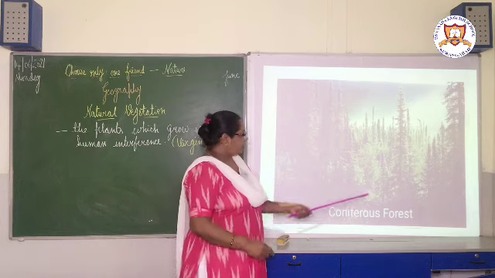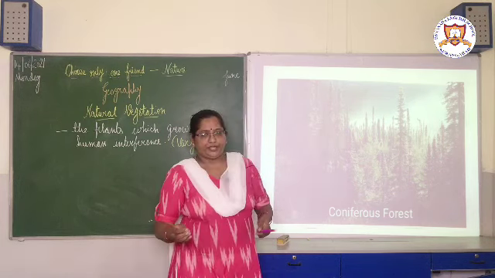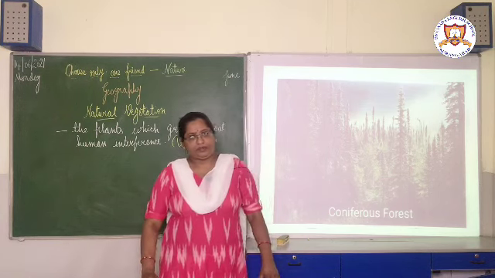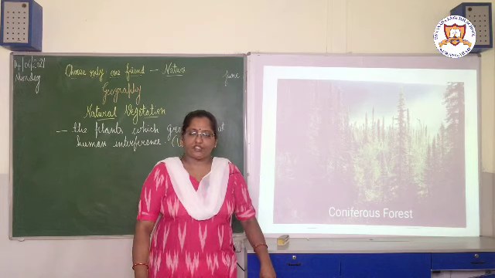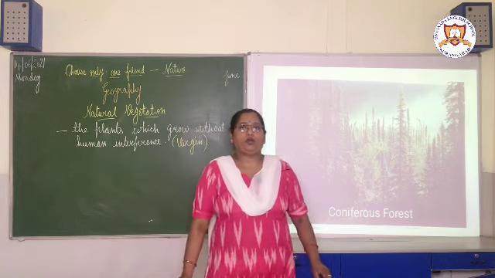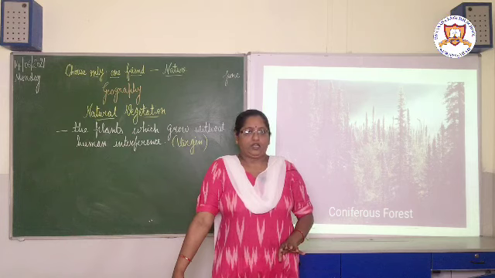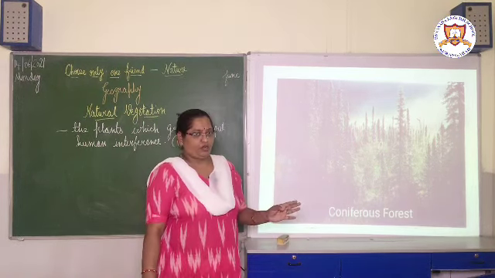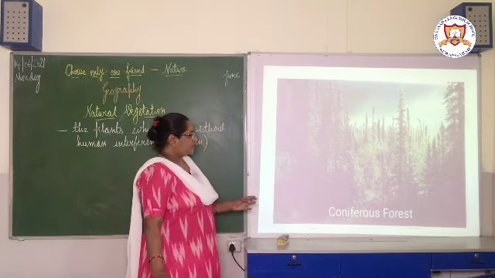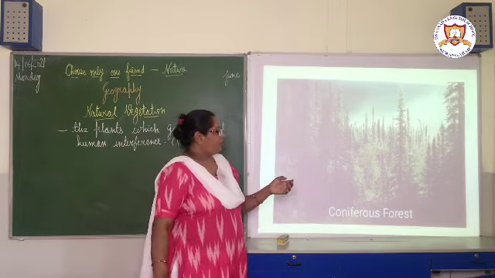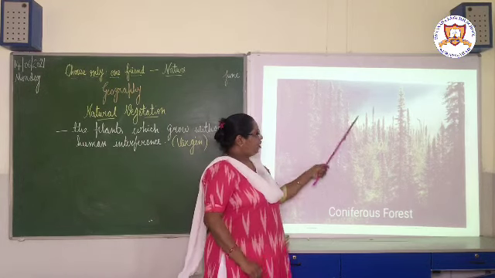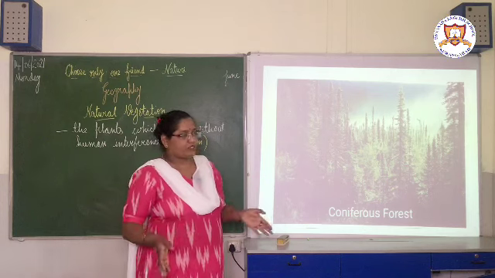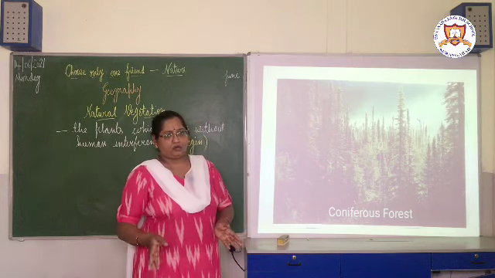Okay, the trees are tall and the leaves are pointed, and this coniferous forest is also called the taiga forest. Why? Do you know what is the meaning of taiga, children? Yes, taiga means pure or untouched. Okay, so this coniferous forest is also called taiga forest. Here the trees which are found are tall, and the leaves on the trees are pointed and sloped downward towards the ground.